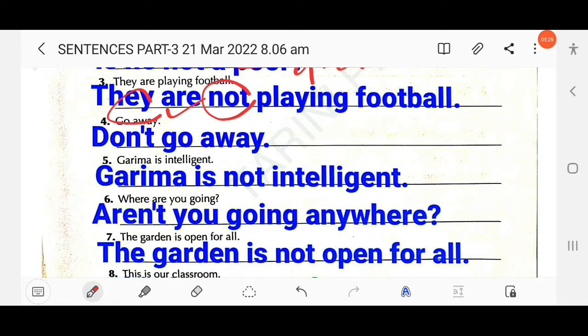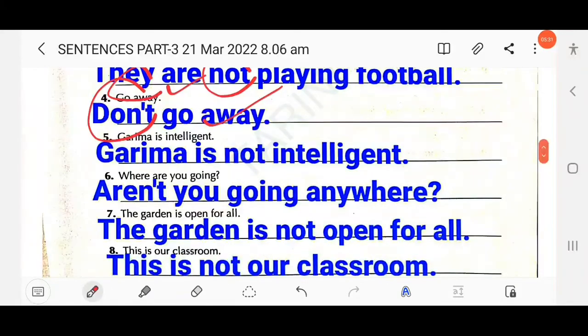So you know this is an imperative sentence, positive imperative. So here you need to add a don't: don't go away. Then next here, Garima is intelligent. Garima is not intelligent, just by adding not after the auxiliary verb.